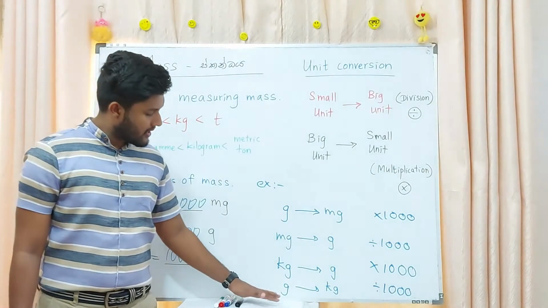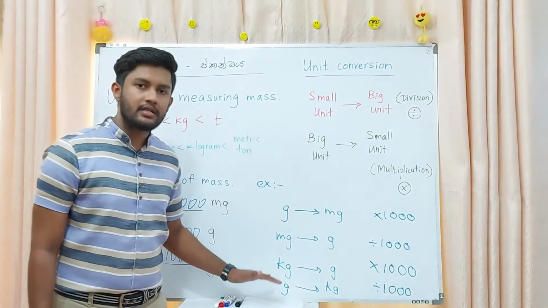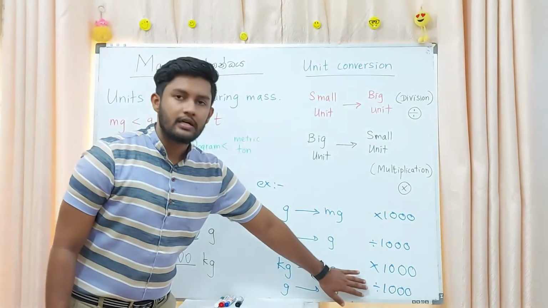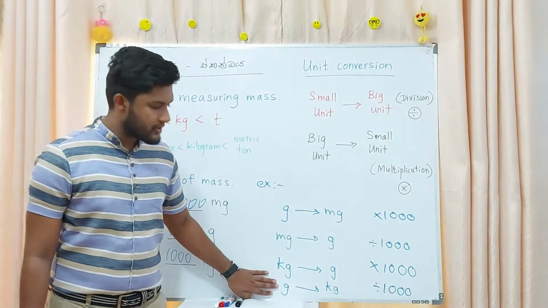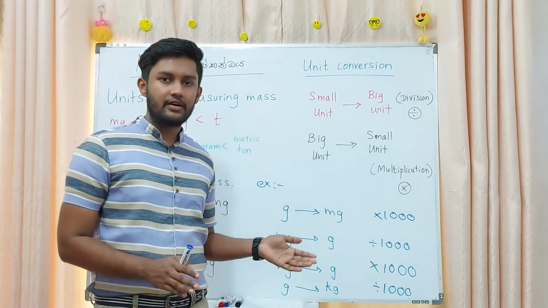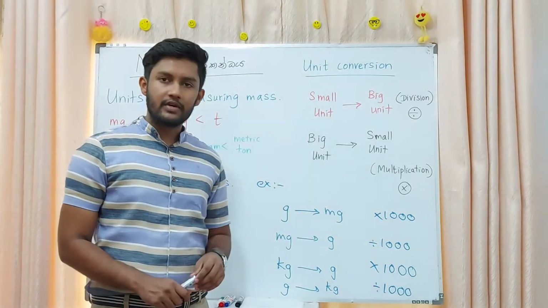Gram into kilogram. That means small unit to big unit, the opposite of the previous one. You want to divide the gram amount by 1000. That way, you must have the ability to do the conversion of units.